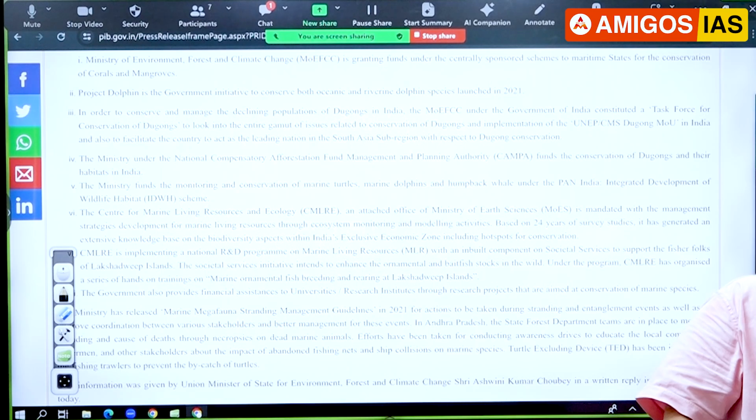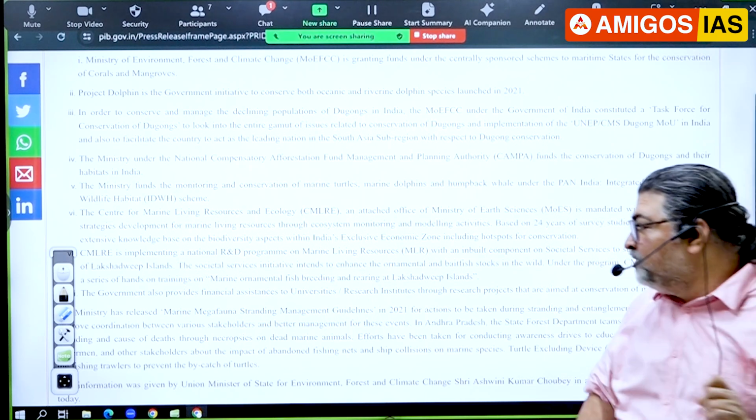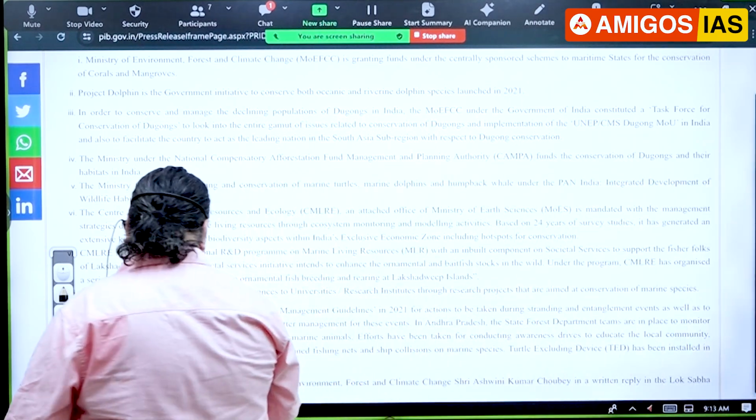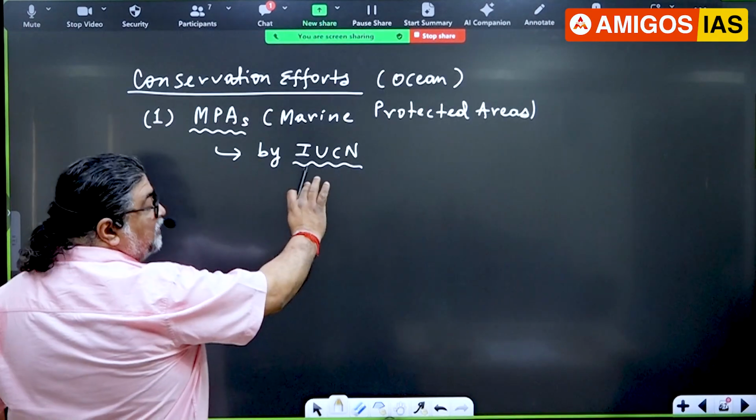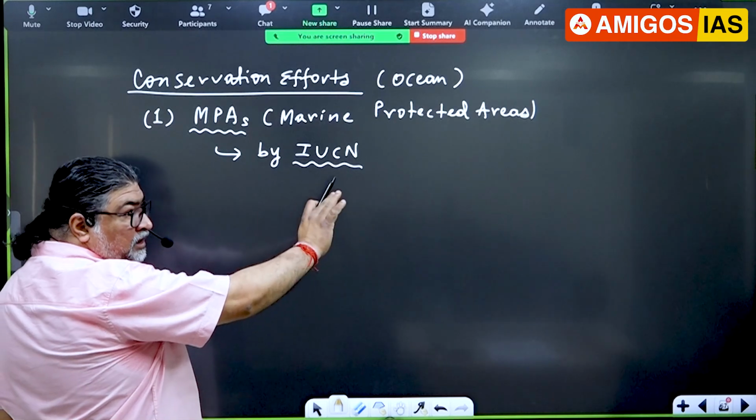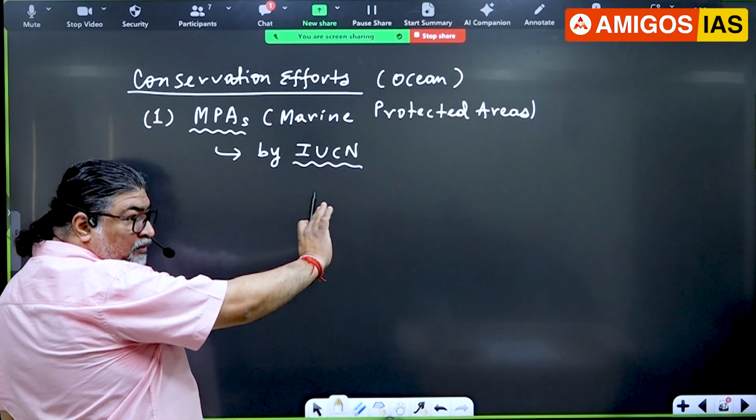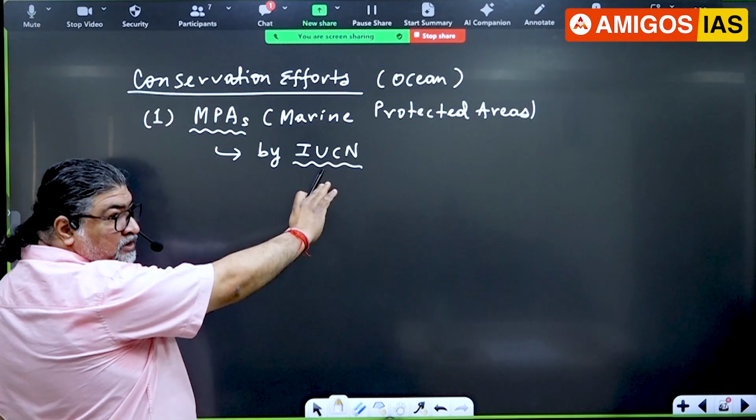So MPAs, what do you have to know? MPAs, Marine Protected Areas. Clear there? I'm now coming to the next one. Now look here. This we have declared by IUCN. Pulicat Lake, Kutch, Gulf of Mannar, all of this will come into this one.